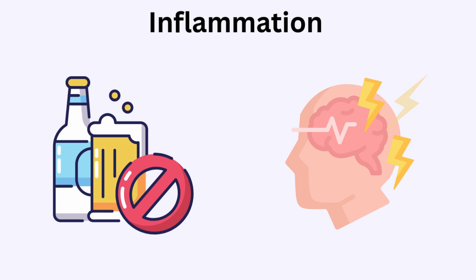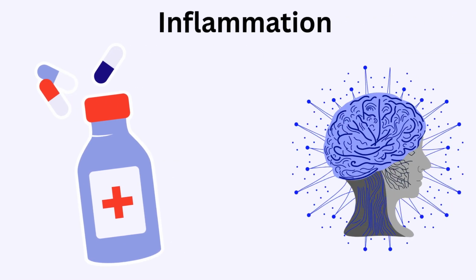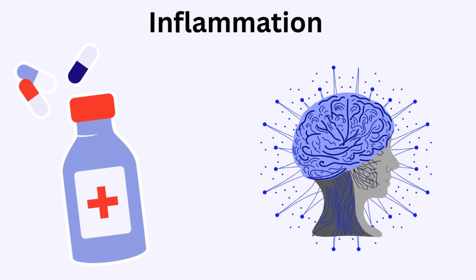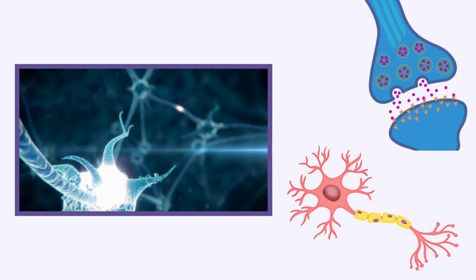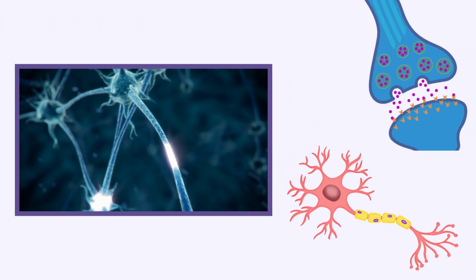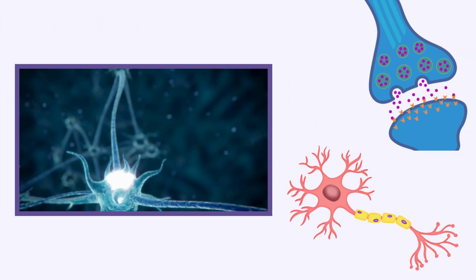Alongside damage to the GI tract, alcohol activates immune cells in the brain, triggering inflammatory molecules which can shrink brain tissue. Adderall enhances the activity of dopamine and norepinephrine, which in high doses can cause stress to the nervous system. Chronic overstimulation of the nervous system can overexcite neurons, causing them to die, triggering inflammation in the brain.